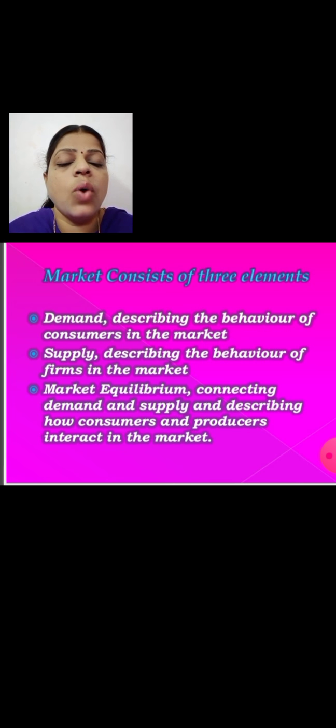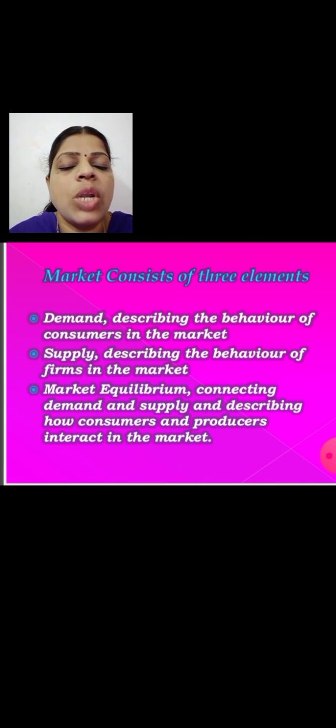And how is the market equilibrium attained? Whatever may be the market, we have to attain the equilibrium. Then only we can see that market in a stabilized manner. Otherwise, the market won't be stable. This demand and supply determine the prices in the market.